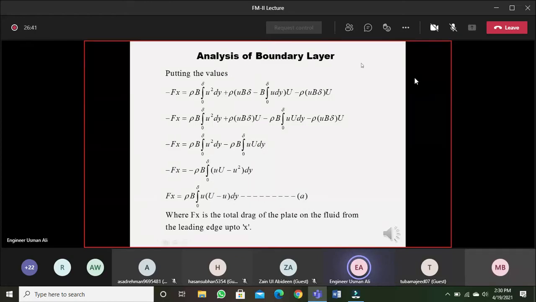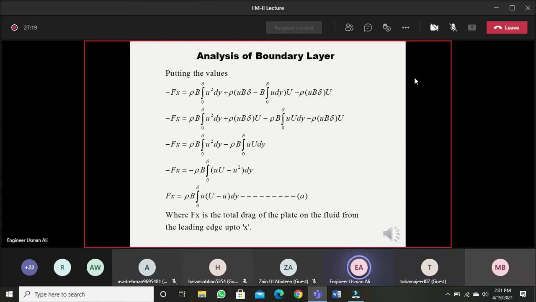Now moving further, let us apply the impulse momentum principle. In next week's lecture with Engineer Visa, you will learn what the impulse momentum principle is in detail and its application. Over here I can just define the impulse momentum principle: it states that the algebraic sum of all the external forces acting on a control volume of the fluid is equal to the rate of change of momentum along a certain direction, x or y direction. So the algebraic sum of all the external forces acting on a control volume of fluid is equal to the rate of change of momentum in that direction.